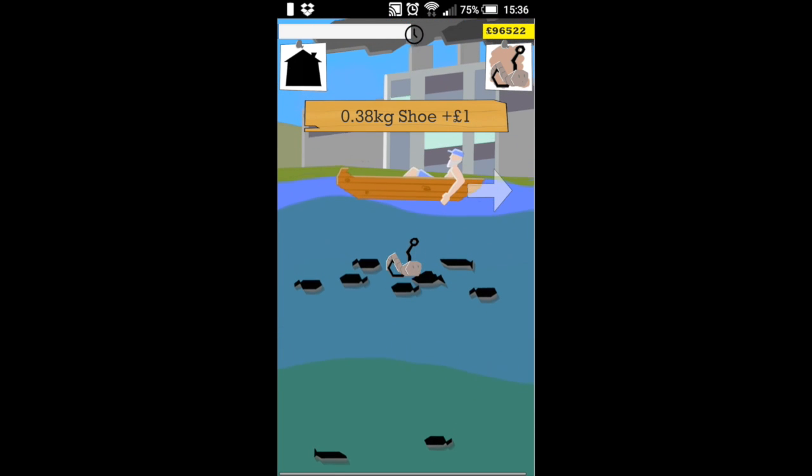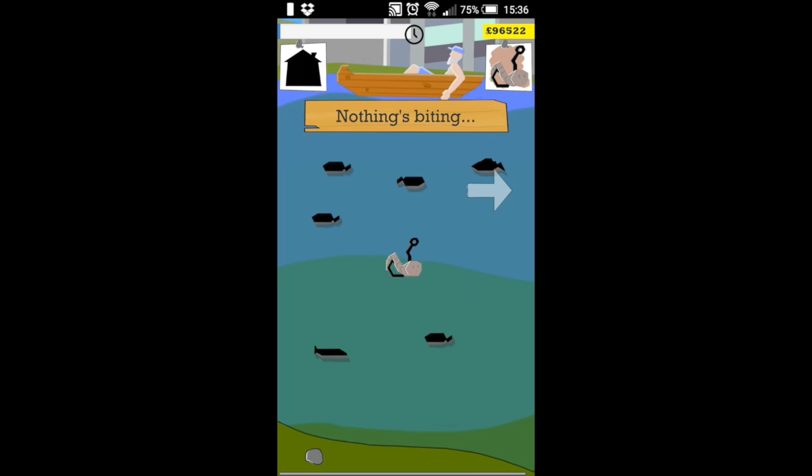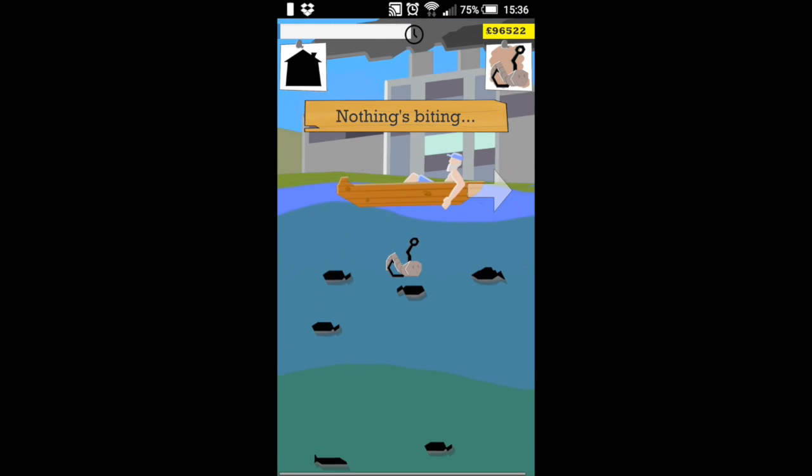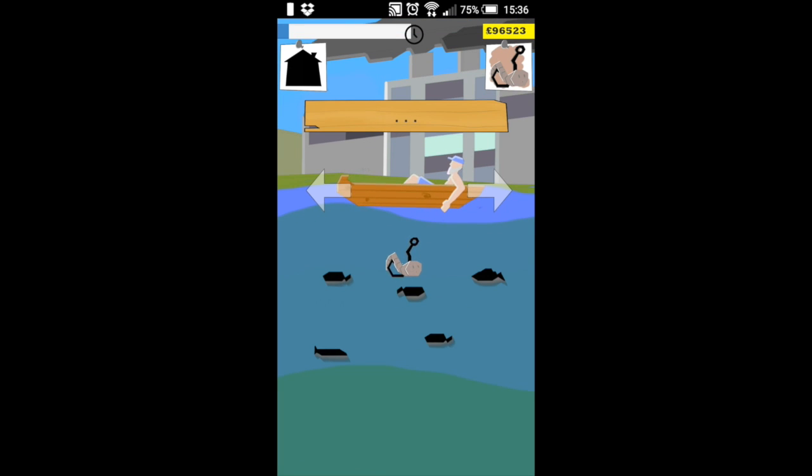So I can choose to take my luck here and hope that this group of fish here is going to bite, which I don't think it is. Nope. So I think I'm just going to move on here. There's another potential group here. I'm going to try my luck again.